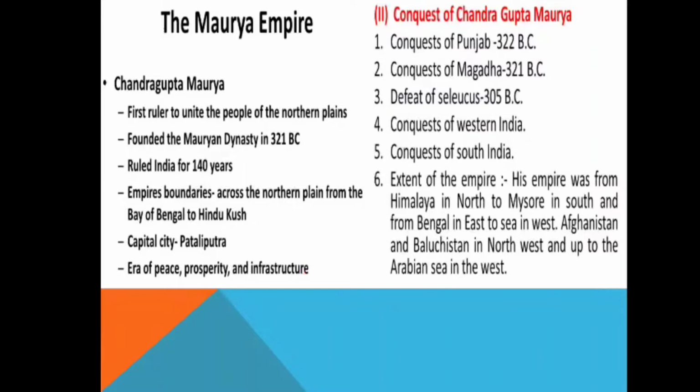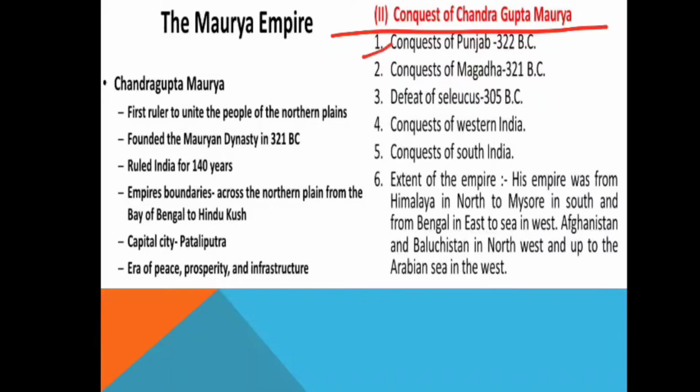Then the conquests of Chandragupta Maurya, how he started to build the Mauryan Empire. The conquest of Punjab in 322 BC. In 321 BC he established the Mauryan Empire. Then the conquest of Magadha, the biggest empire, in 321 BC. Then the defeat of Seleucus in 305 BC. Then finally the conquest of western India and southern India to develop a vast empire under the Mauryans.